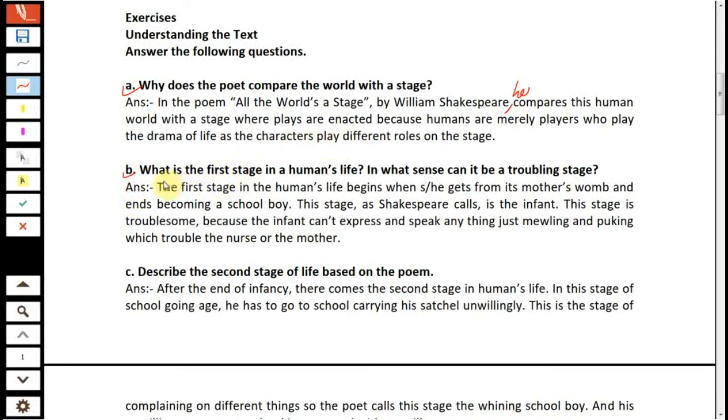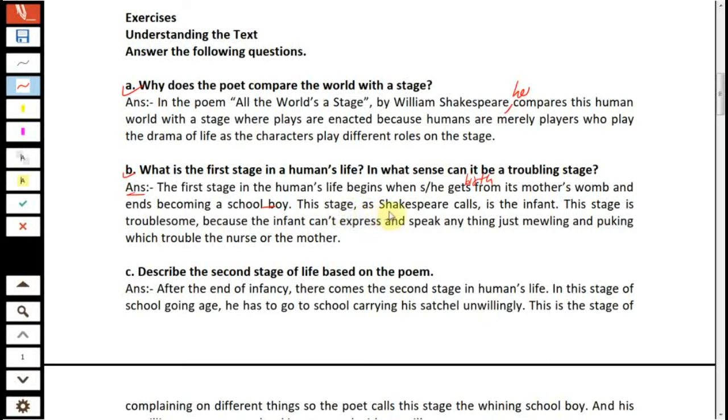Question number B, what is the first stage in a human's life? In what sense can it be a troubling stage? And our answer is, the first stage in a human's life begins when he or she gets birth from its mother's womb and ends on becoming a schoolboy.